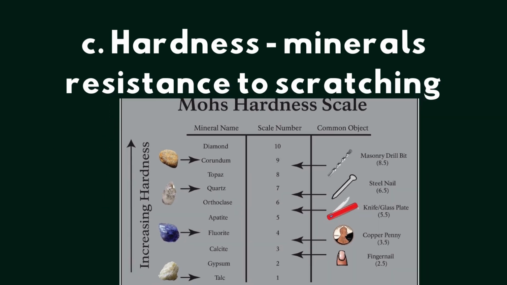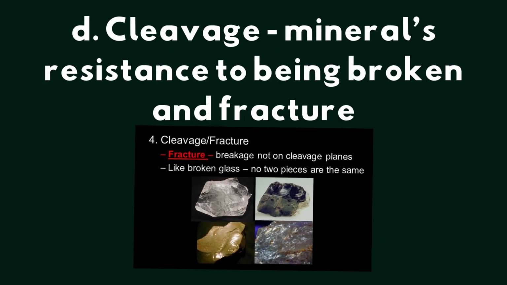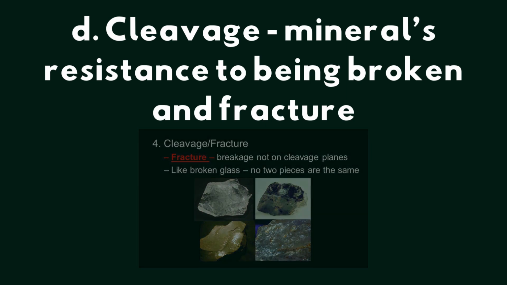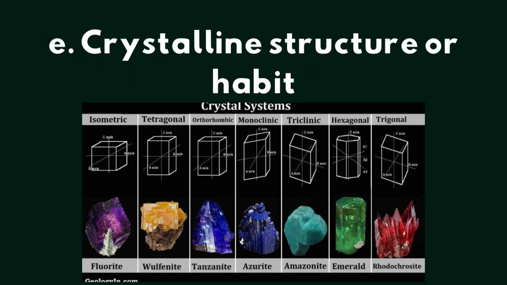Next is hardness, minerals' resistance to scratching. Next is cleavage, minerals' tendency to break along planes. Next is crystalline structure or habit.